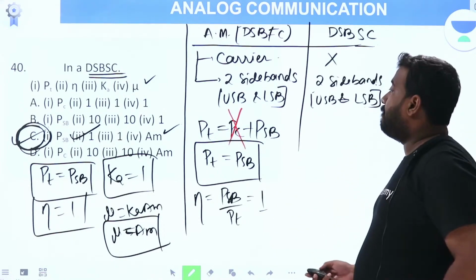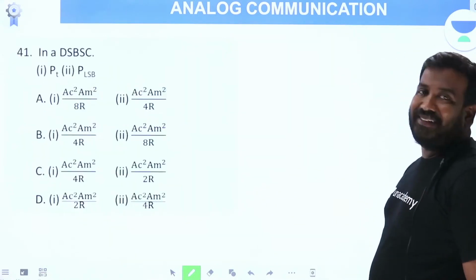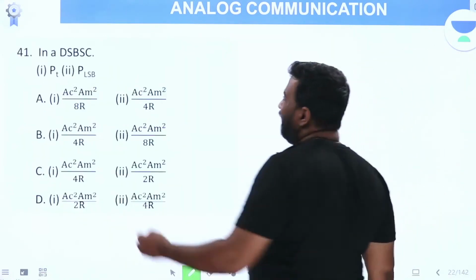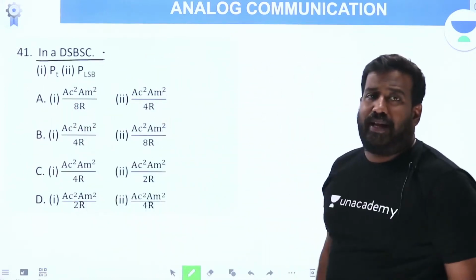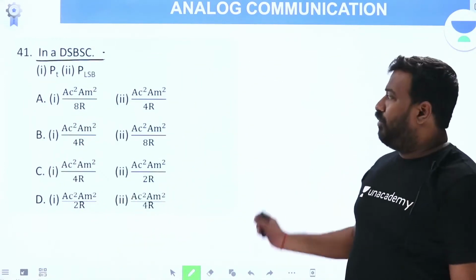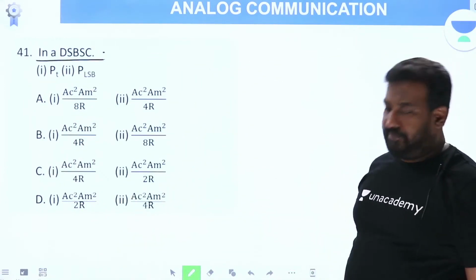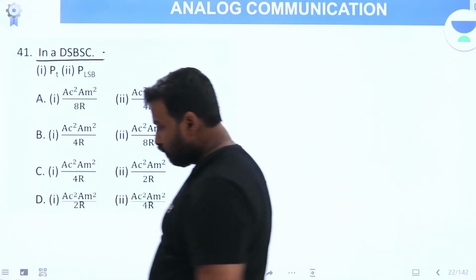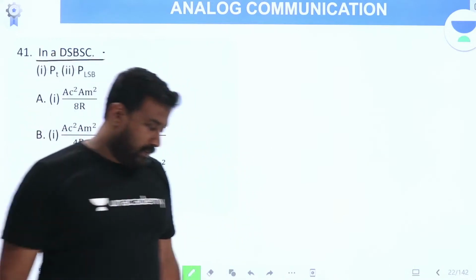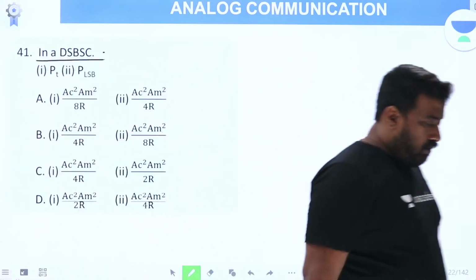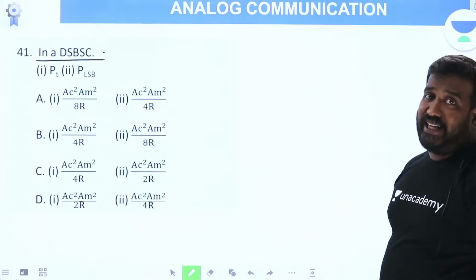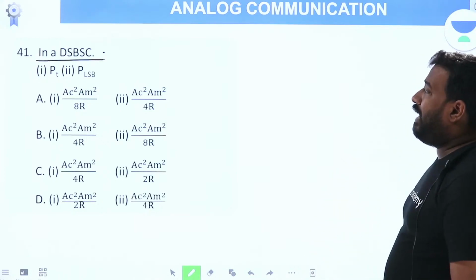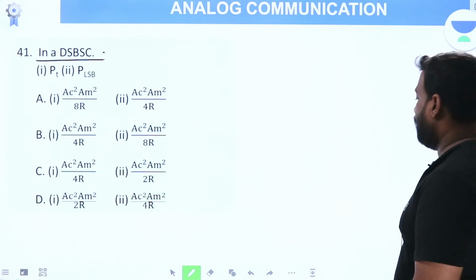Fine. Next. Very simple one, because we learned the concept now. Please pause the video. Try to find the answer, then come back. Okay? In a DSB-SC, find total power and lower sideband power.